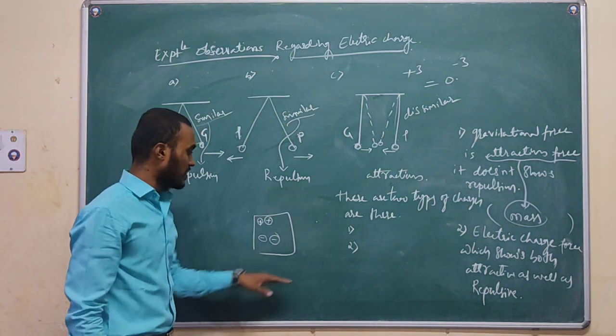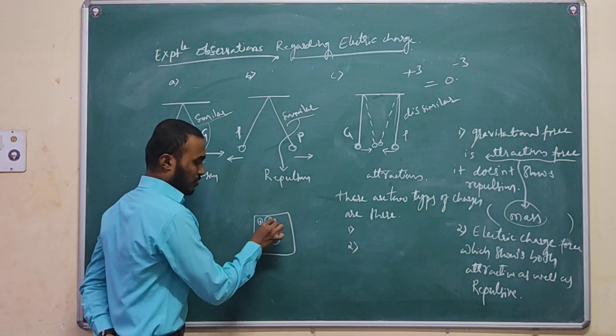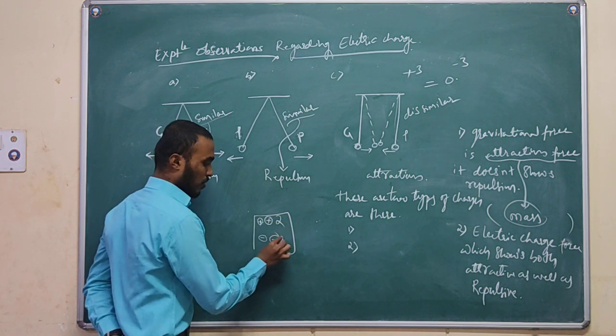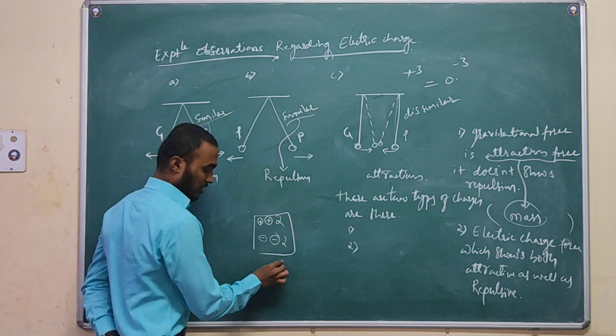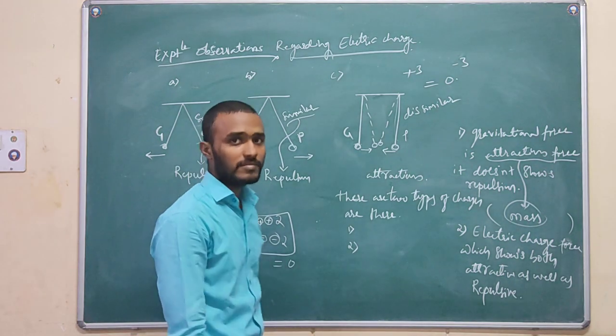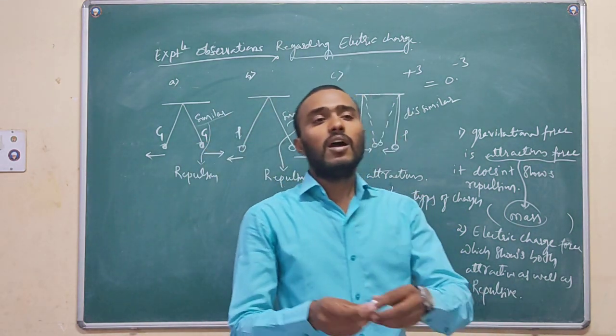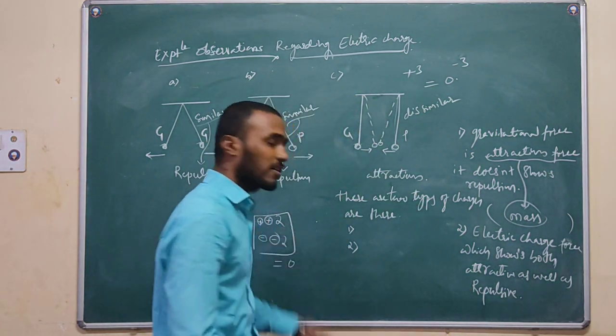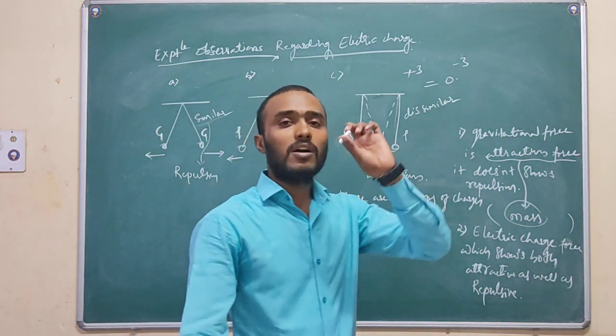So a body is there, plus 2 quantity I have here, minus 2 quantity I have here. So net is 0. Like that, in the same mathematical discussion, I am going to take a body.